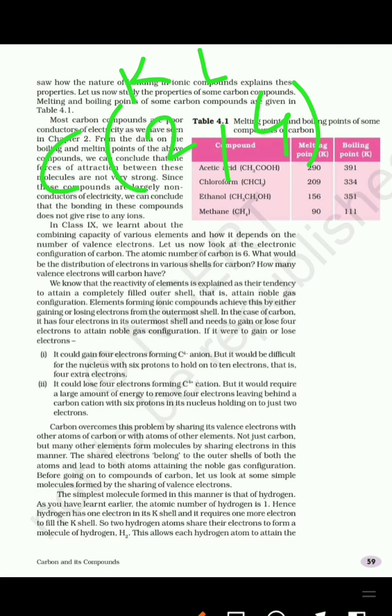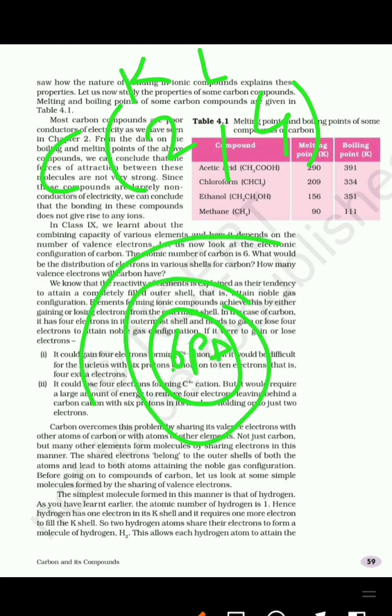But see, if carbon gains 4 electrons forming C4 minus anion, then the nucleus of carbon with 6 protons cannot hold 10 electrons. We know that every atom has a positively charged nucleus. So in the nucleus of carbon there are 6 protons and it has 6 electrons, 2 in K shell and 4 in L shell.